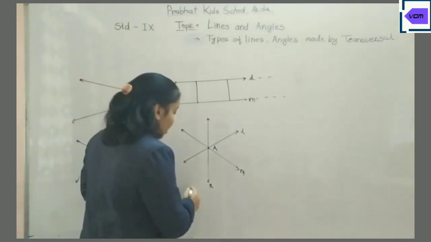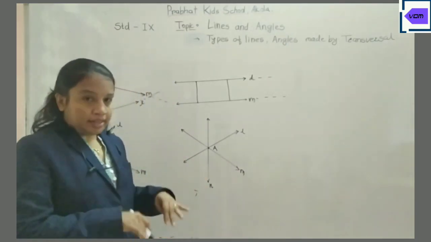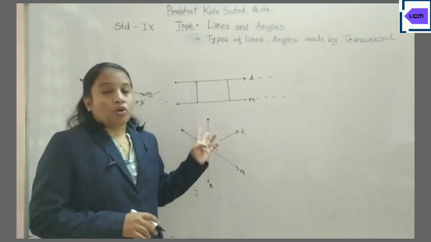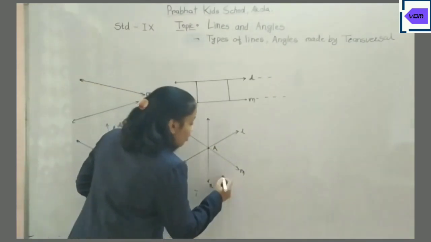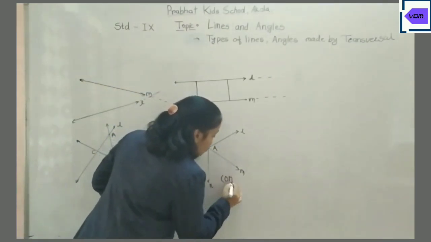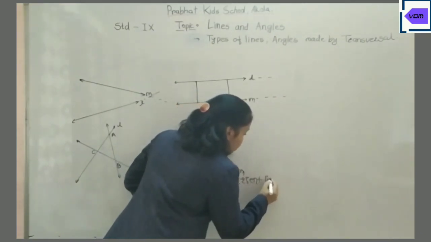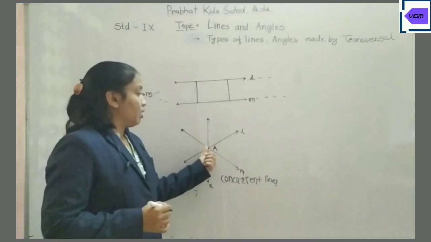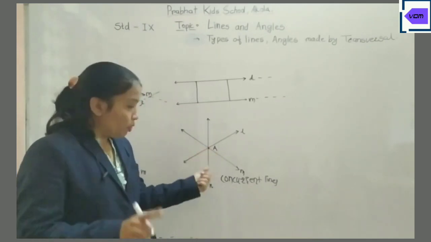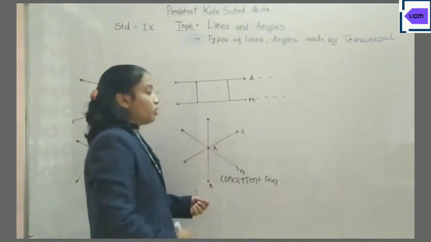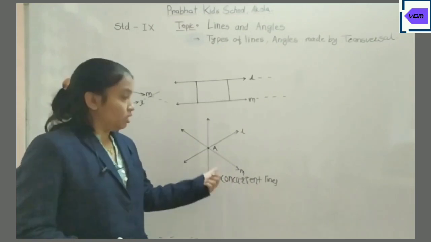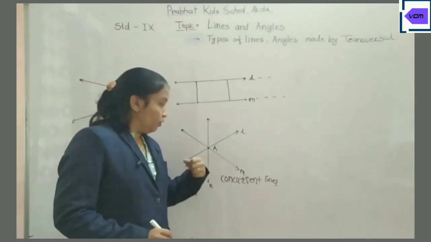They are intersecting, but the special name is concurrent lines. All the lines are intersecting at a single point, and this point A is called the point of concurrence.